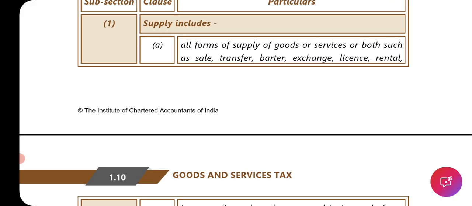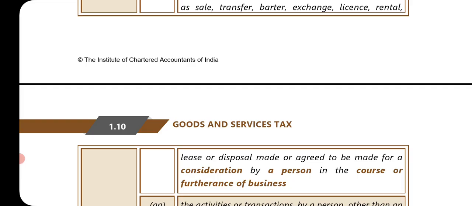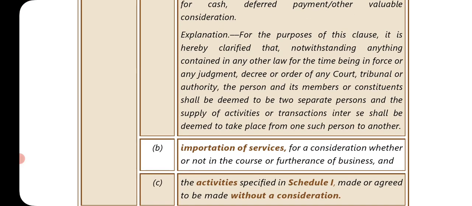Any goods or any service or both which is supplied as a sale or transfer or barter or exchange or license or rental, lease or disposal, made or agreed to be made for a consideration by a person in the course or furtherance of business. So consideration should be there, it should be supplied by a person, and it should be in the course or furtherance of business. That is 7.1a.